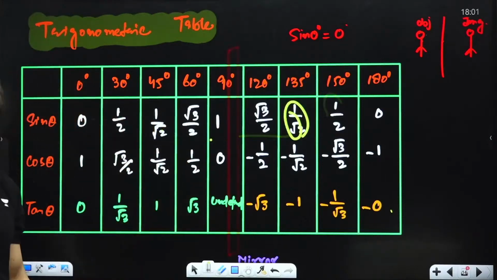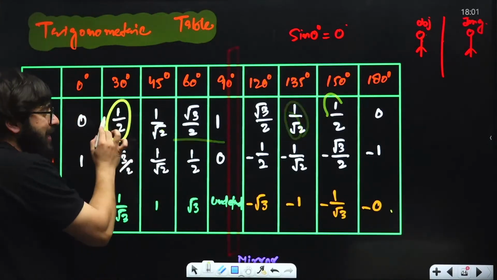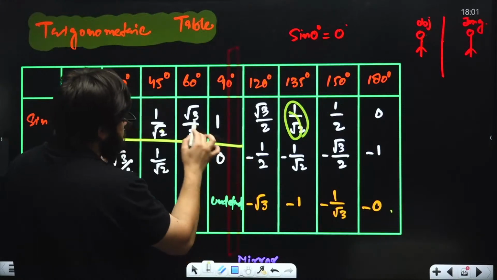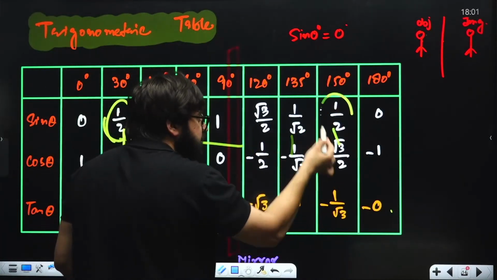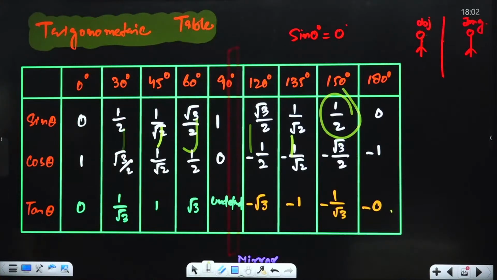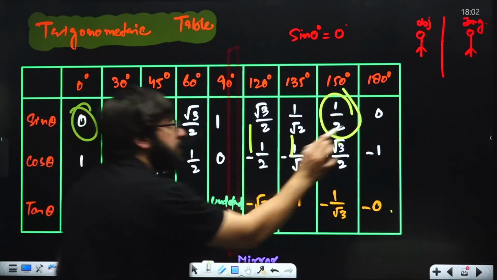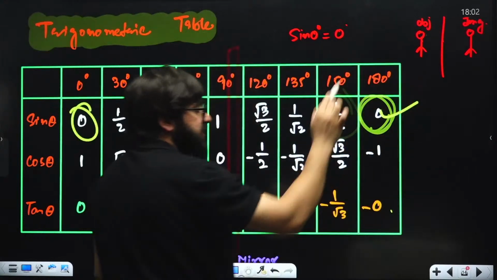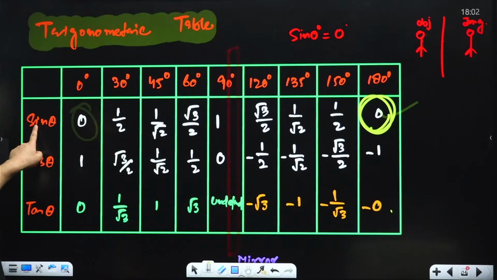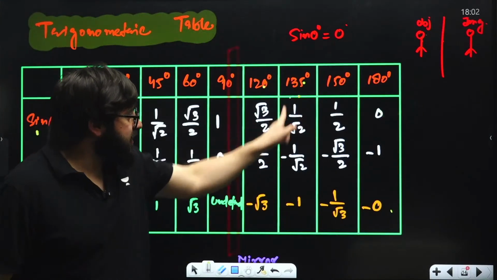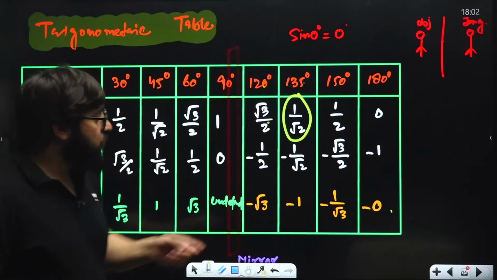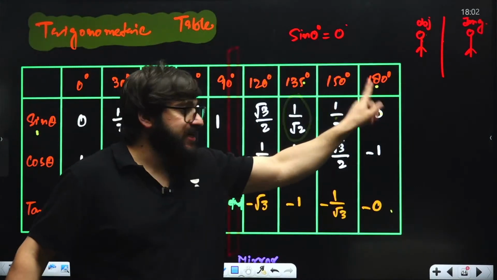Now if it is 1 by 2 over here, at this distance, 1, 2, 3, behind the mirror 1, 2 and 3, here also it will be 1 by 2. Now if it is 0 over here, behind the mirror at 180 degrees, it is 0. Now you can say sine of 120 degrees is root 3 by 2. Sine of 135 degrees is 1 by root 2. Sine of 150 is 1 by 2. Sine 180 is 0.